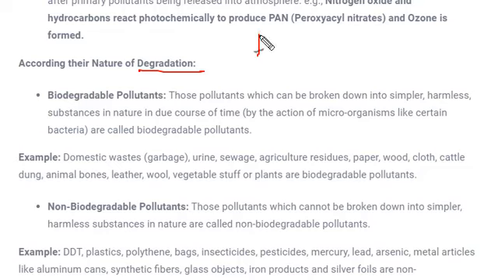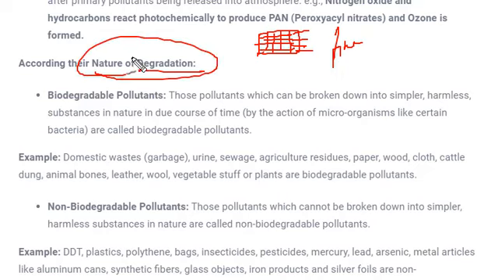For example, if this is a huge object being decomposed, it would be broken into very small fine particles, so that they can be absorbed by nature and reutilized by the production of plants and animals. So on the basis of the nature of degradation, pollutants are classified as biodegradable pollutants and non-biodegradable pollutants.